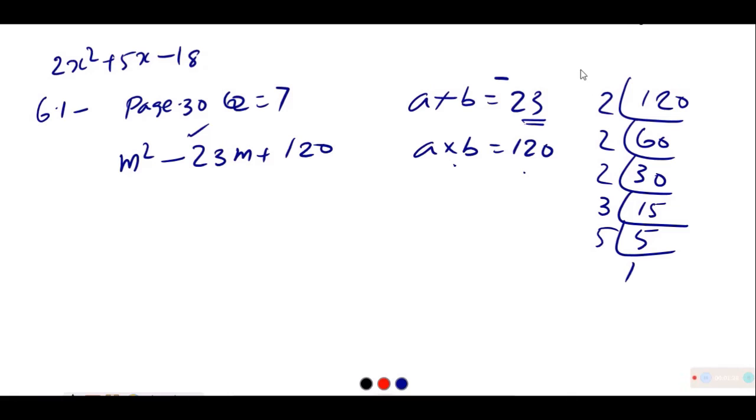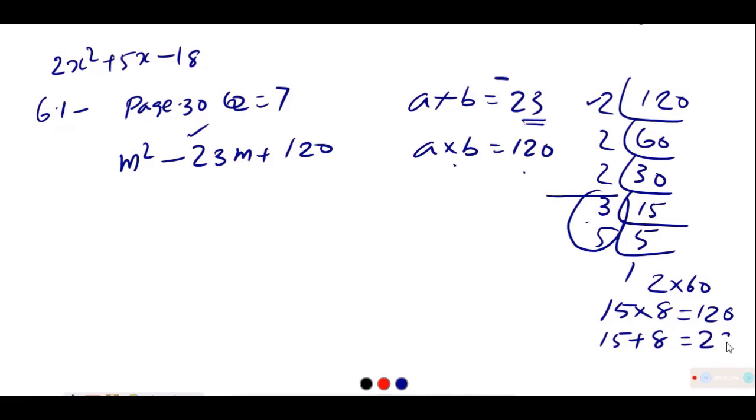So various combinations are possible, but for example 2 into 60, 30 into 4, 15 into 8, those are not of much use. Correct? So we will do the trial and error. Ultimately we can see that if you multiply 15 into 8, it is equal to 120, and if you think about adding 15 and 8, it is equal to 23. To get it as minus 23, we should apply the minus sign to both.